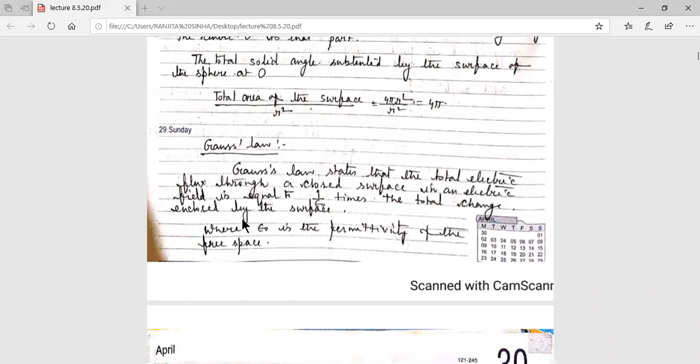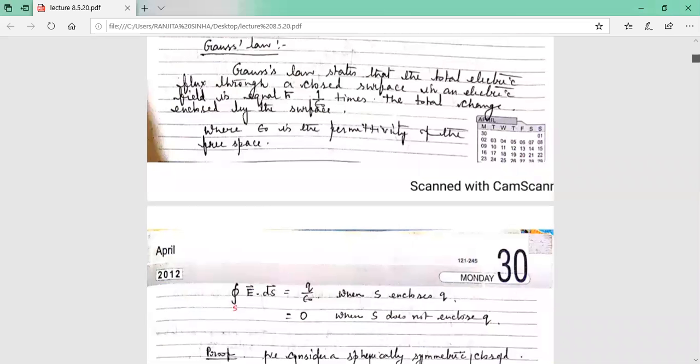Gauss law states that the total electric flux through a closed surface in an electric field is equal to 1 by epsilon 0 times the total charge enclosed by the surface, where epsilon 0 is the permittivity of free space. This is the Gauss law. Now, E dot ds equal to Q by epsilon 0, when S encloses Q. The surface integral of E dot ds is equal to 0 when S does not enclose Q.